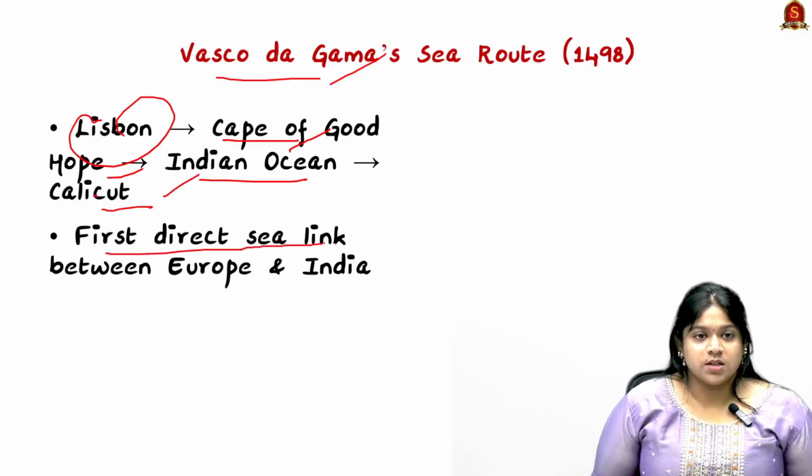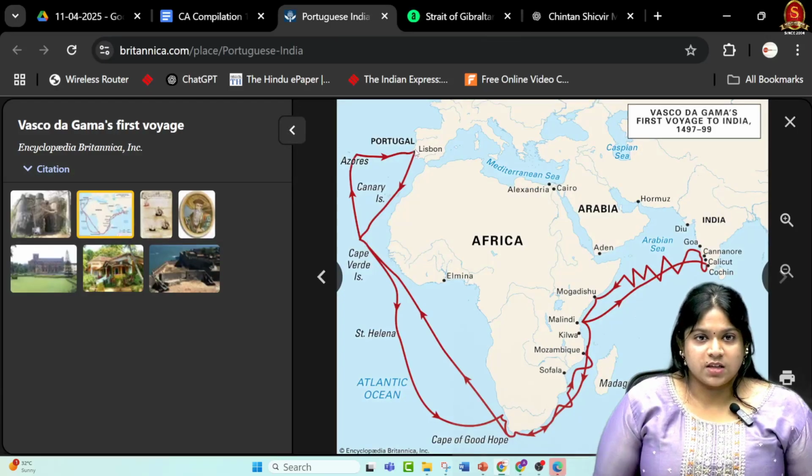So it is the first direct sailing between Europe and India. Here we can see how Lisbon is the capital of Portugal, and this is historically the sea route for the linkage of the European countries to India. We all know that this is the Cape of Good Hope, and how that was linked to our country India through Calicut.